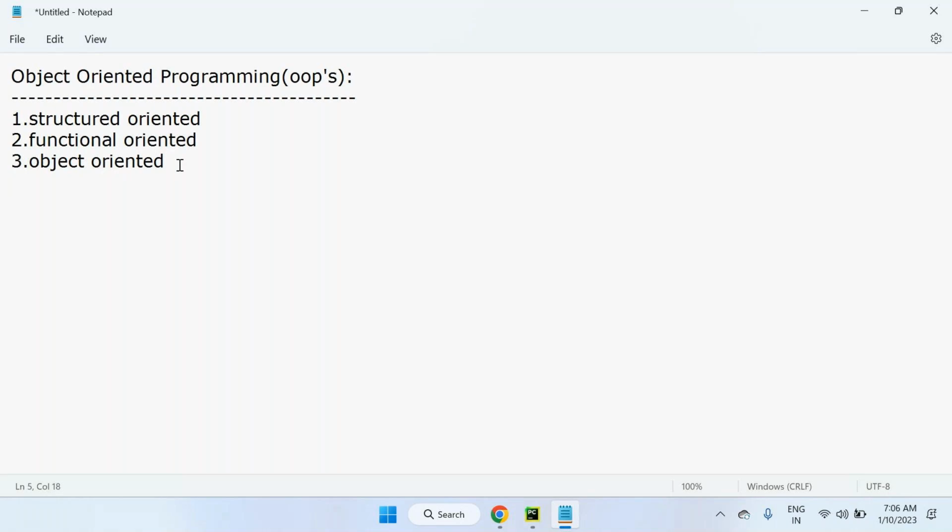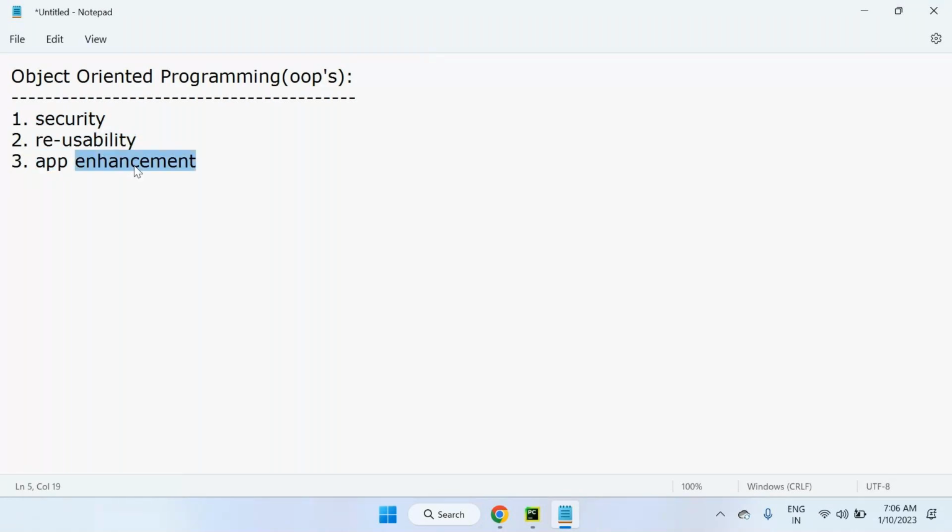Now here in object oriented programming, if your programming language is object oriented, then what is the advantage of an object oriented programming language? So these are the advantages. First one is security. Second one is reusability, and third one is application enhancement. These are the advantages. Security is there, reusability is there, application enhancement is there.